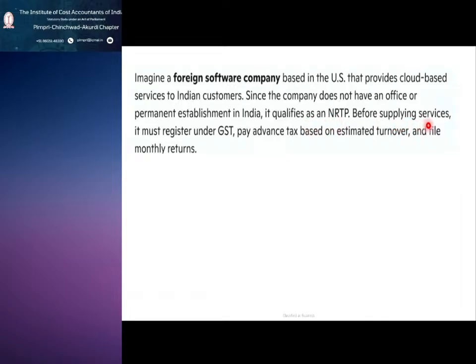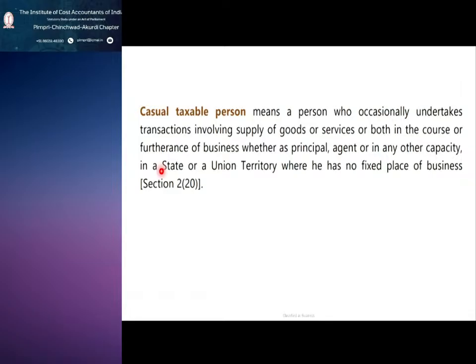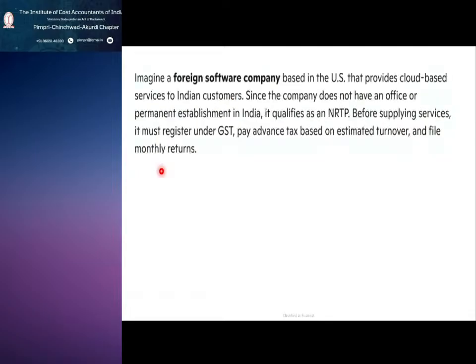Before supplying the services, it must register under GST, pay advance tax based on estimated turnover and file monthly returns.